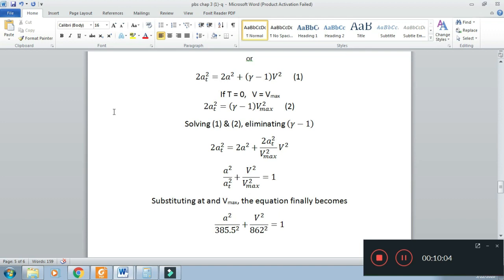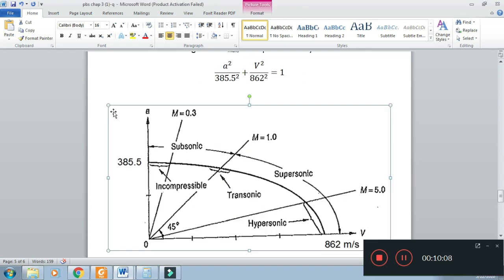After substituting the values of a0 and Vmax in this problem, we get the equation of the ellipse for this particular problem. If you plot this equation, we get the shape of an ellipse. This ellipse shows all the possible values of velocity of sound and velocity of fluid in the case of adiabatic flow without any work transfer.